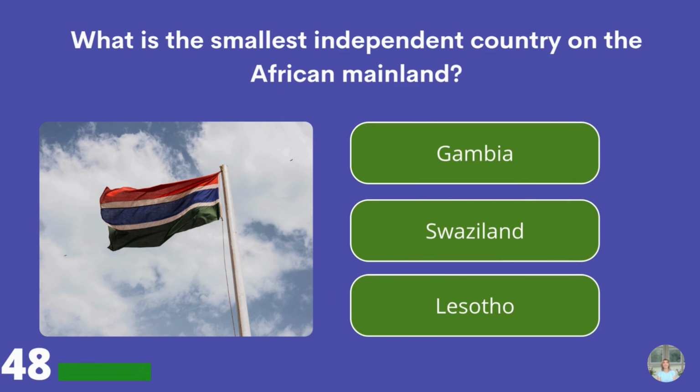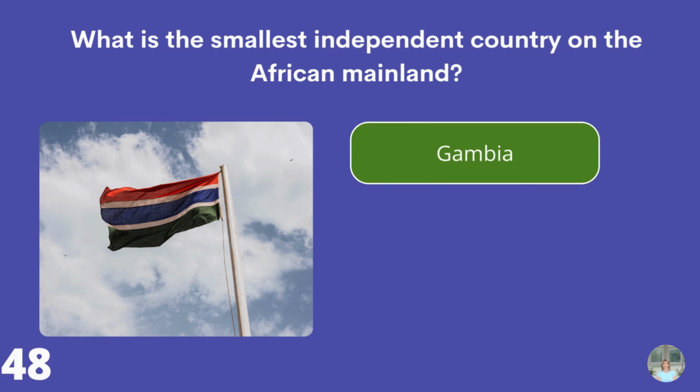What is the smallest independent country on the African mainland? Gambia, Swaziland, or Lesotho? Gambia.